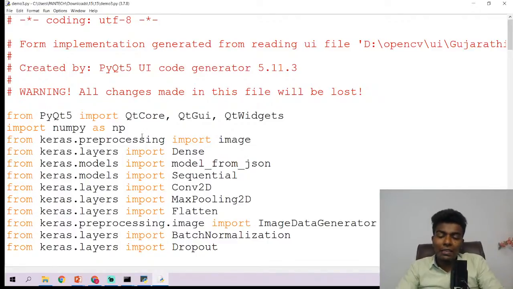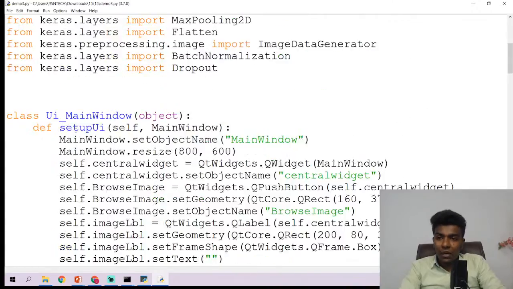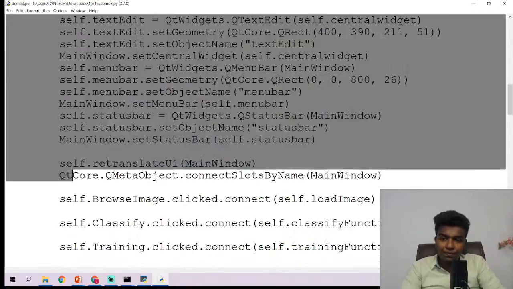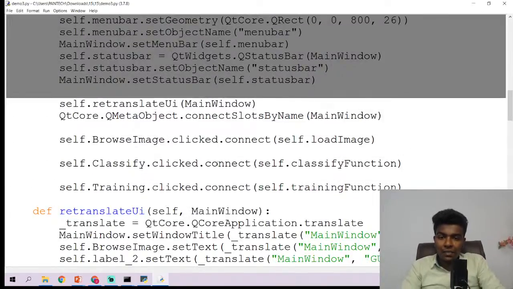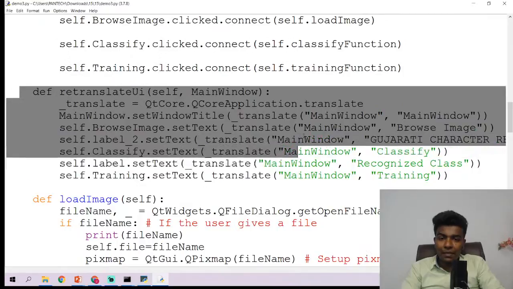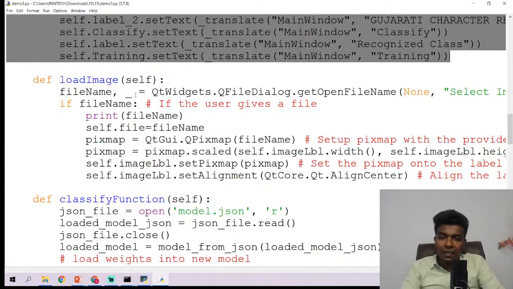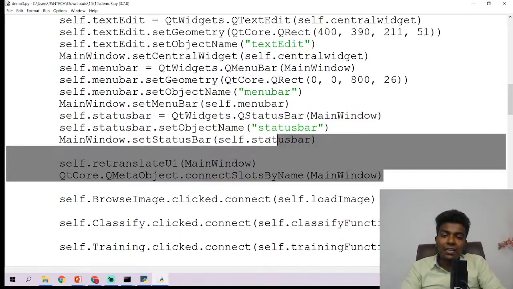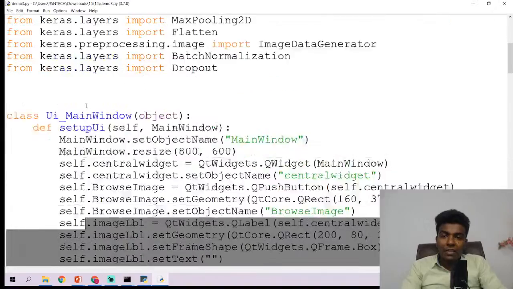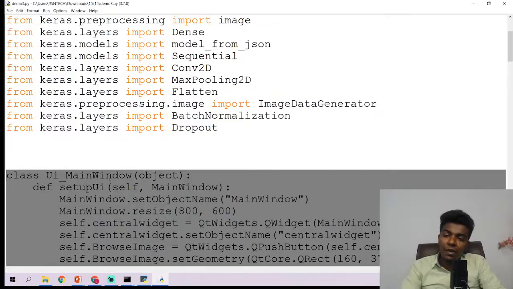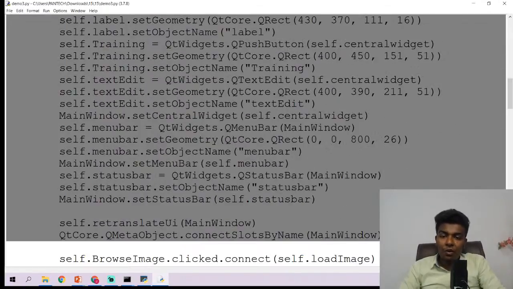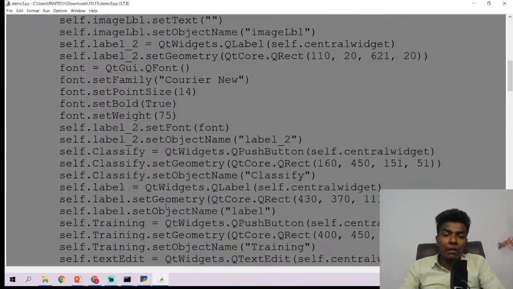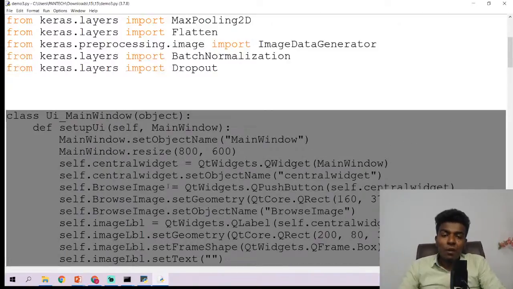Why it is very simple: if you look at these lines, it starts from line 25, so these parts, and then these parts, and then the basic parts, are all automatically generated by the PyQt designer, guys. What is this class UI main window? It's simple. Even though this program looks very huge, it is very simple.